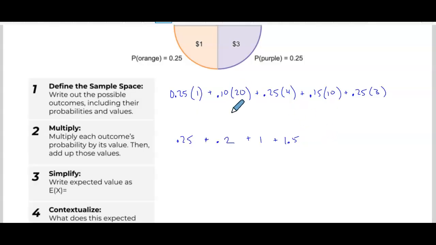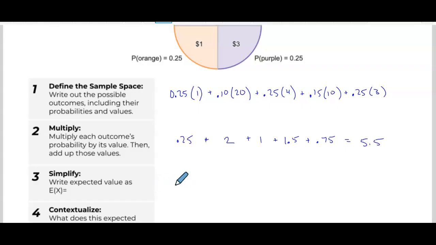I have to go back to this one. This is not 0.2. This is 2. Let's fix that. Okay. Multiplication here, we got the 1.5, and then here is going to give us a total of 0.75. Okay, so then you just add those up, and our total comes out to 5.5.